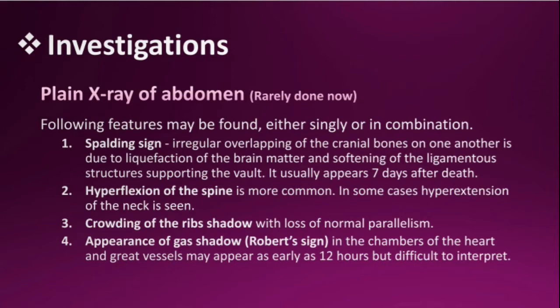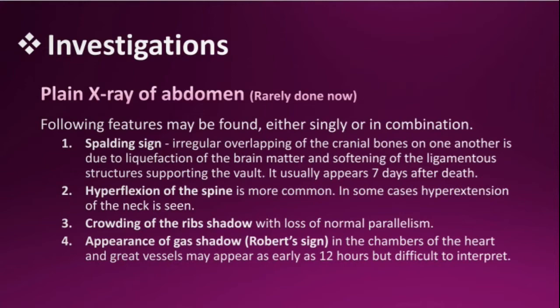Crowding of the ribs shadow with loss of normal parallelism. So what is crowding of the ribs? Crowding of the ribs is when the intercostal space between the ribs becomes narrowed.